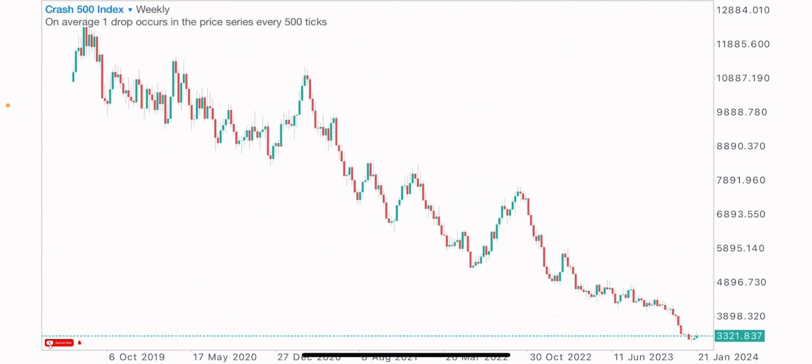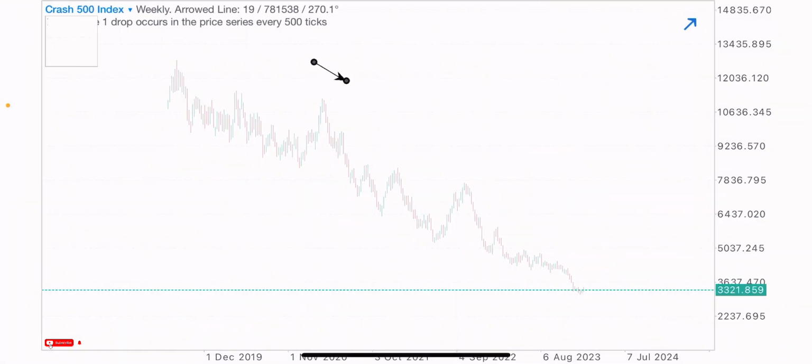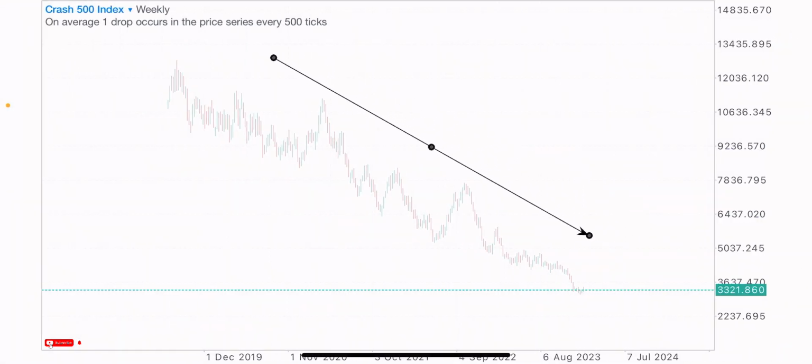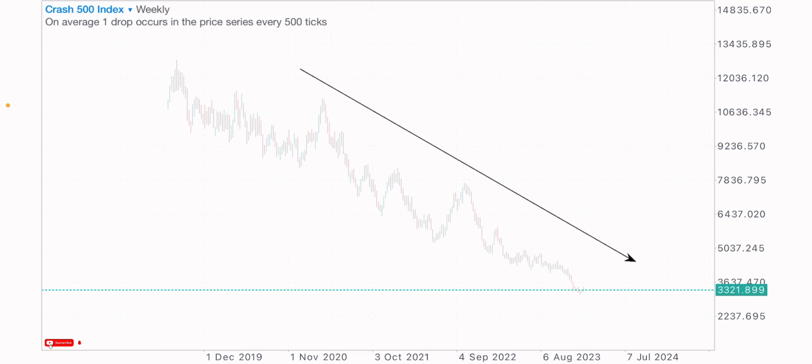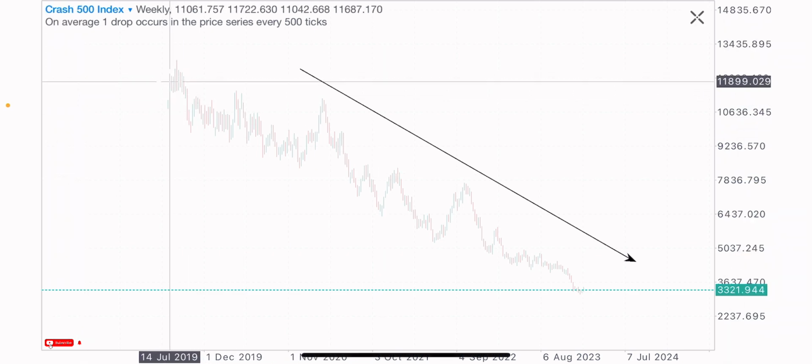You can see that there is one clear market direction, which is the market being on a downtrend. This index has been on a massive decline, right? This index has been on a bearish run for a very long time now, I would say since its existence, which was on 14th July 2019.